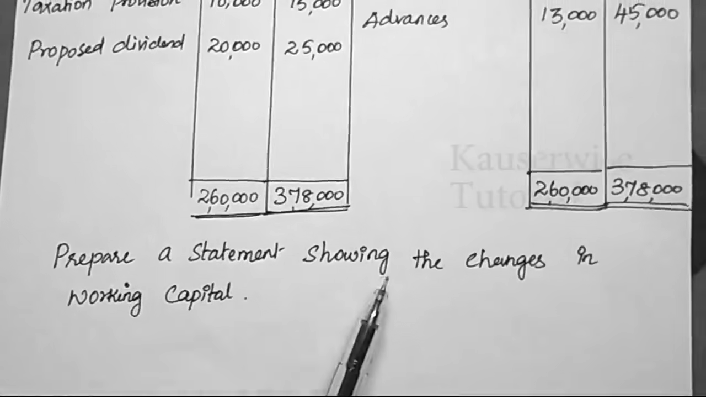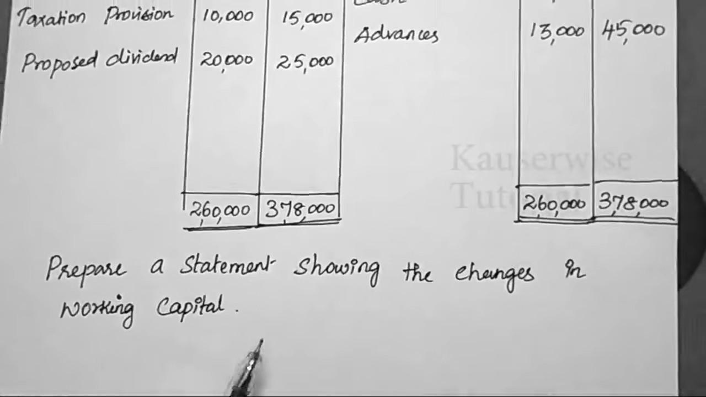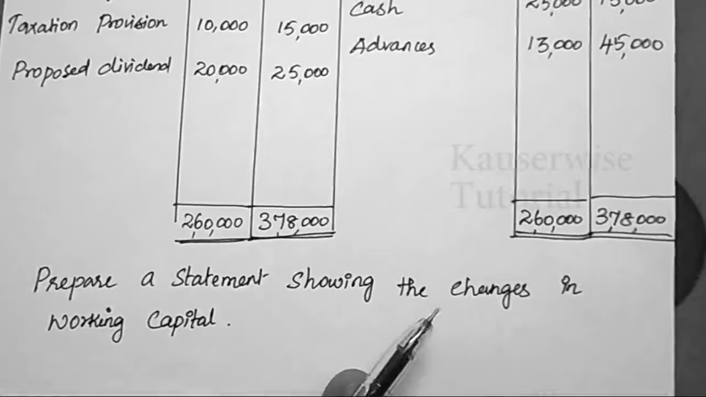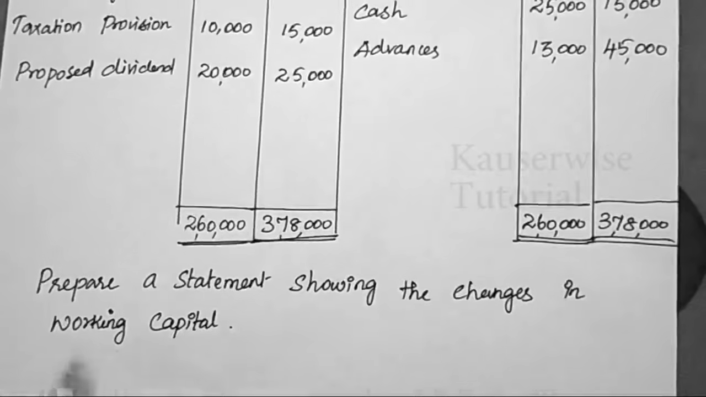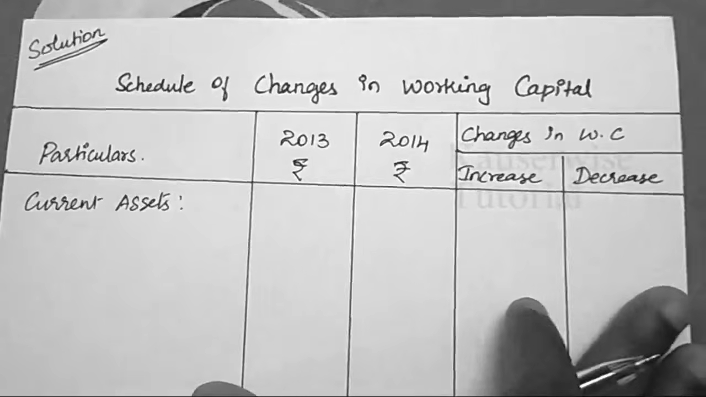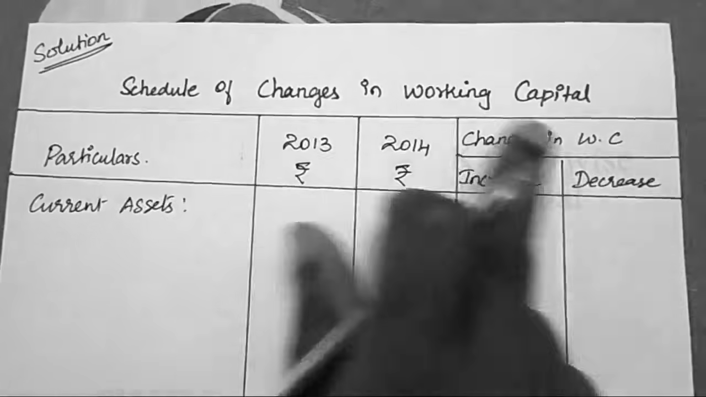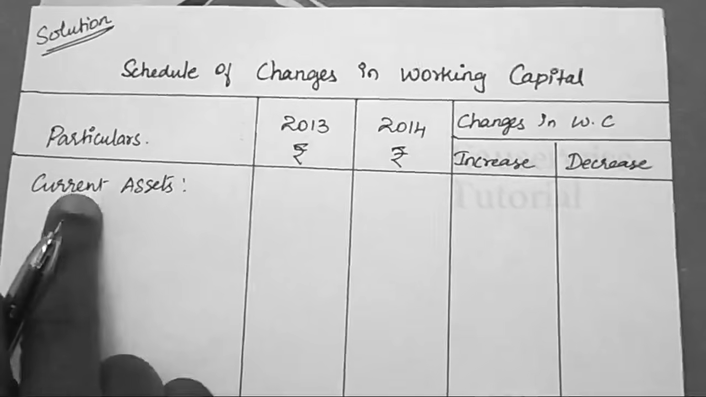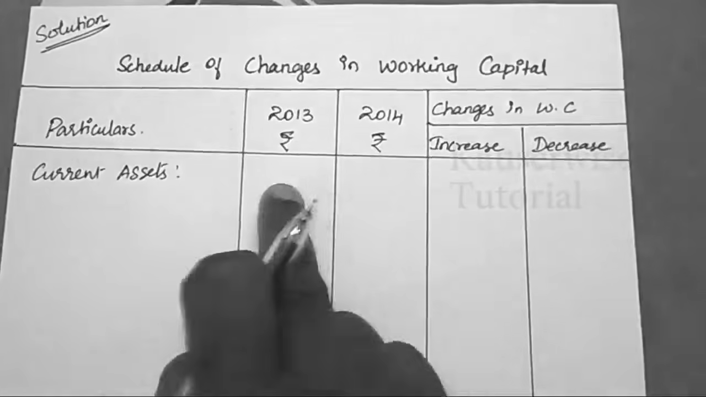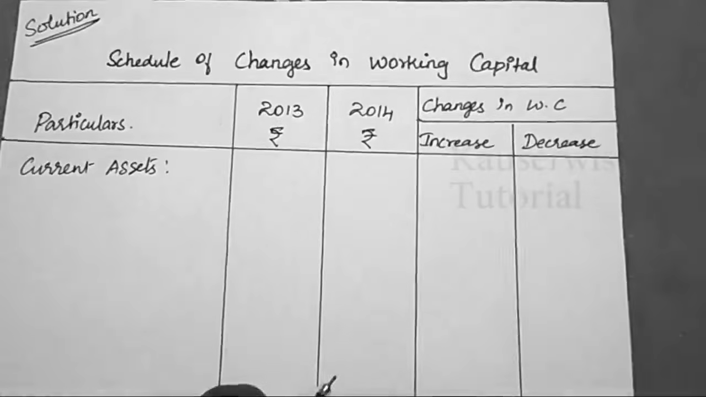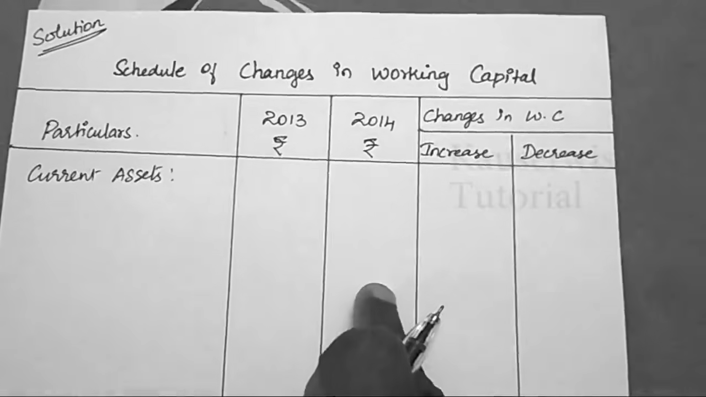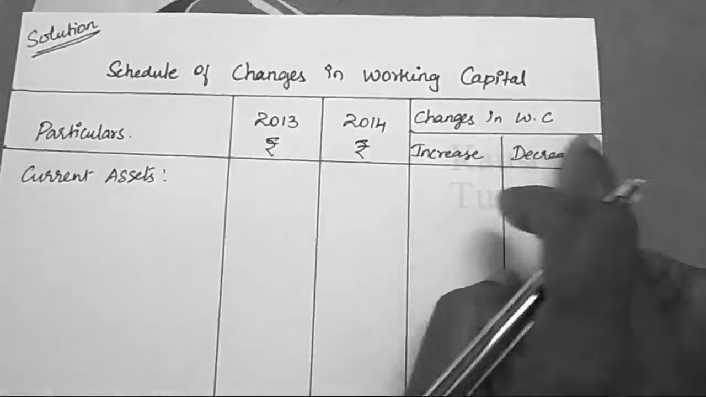Prepare a statement showing the changes in working capital. So with this information, they ask you to prepare the schedule of changes in working capital. This is the format to prepare the schedule of changes in working capital. In the particular column, list out all current assets and current liability. In the two columns, you need to record current asset and current liability for 2013 and 14. The last one is changes in working capital.